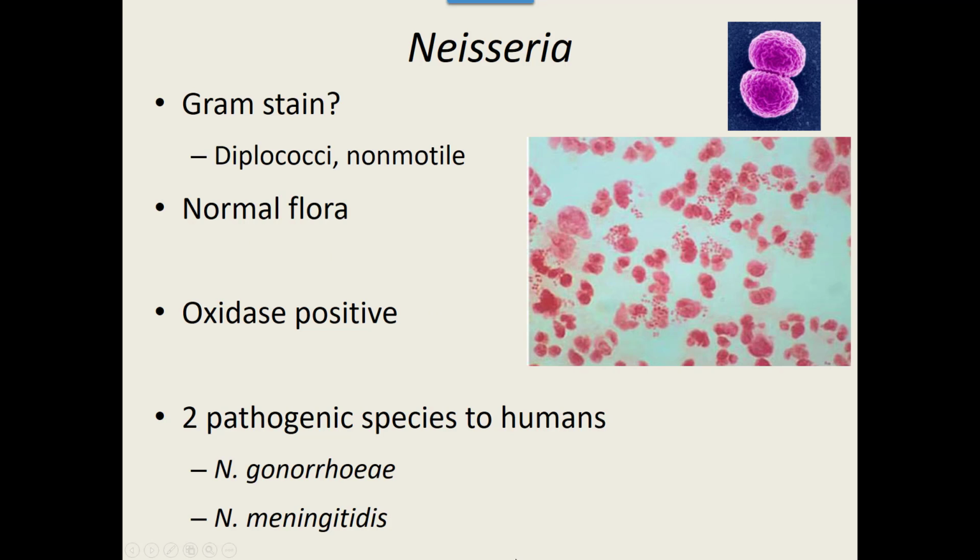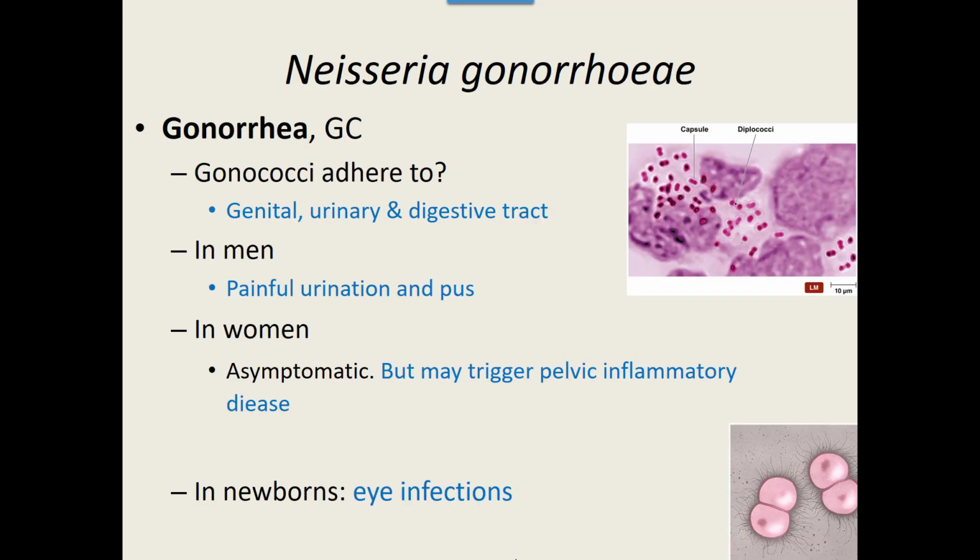The two main pathogenic species in our Neisseria group are Neisseria gonorrhoeae, with two E's in there, and Neisseria meningitidis. We're going to start with Neisseria gonorrhoeae, which causes gonorrhea. And it's these, again, diplococci, that like to stick to the genital region, the urinary region, and the digestive tract. In men, it causes painful urination and pus, which is usually what sends them to the doctor.